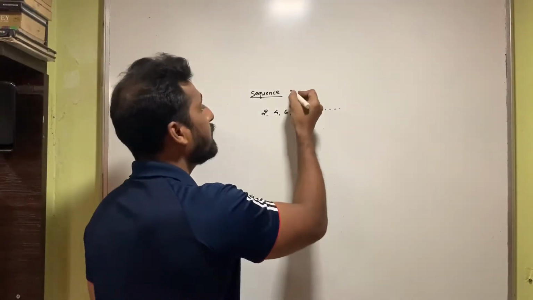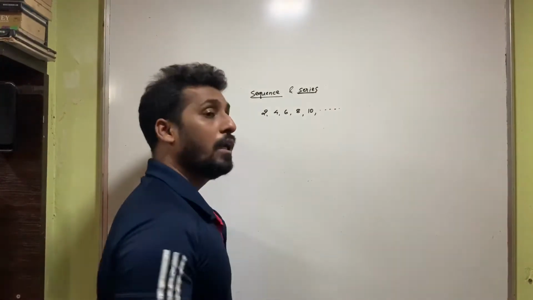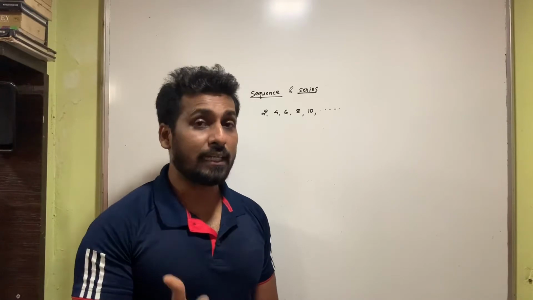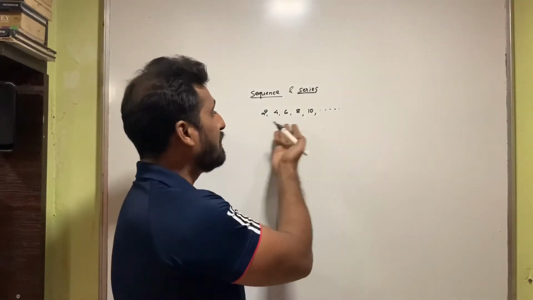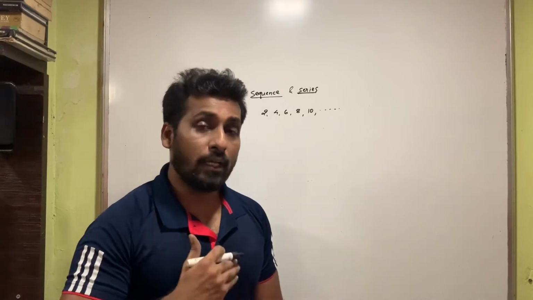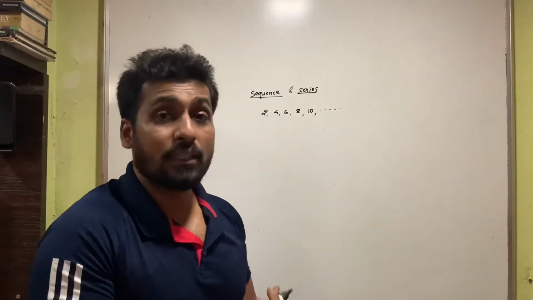Now when I say series, what do I mean by this? There is a very small difference between a sequence and a series. As I said, a sequence is a specific arrangement of numbers. You start arranging the numbers, that is called a sequence. Then if you keep adding these numbers, that will be called a series.